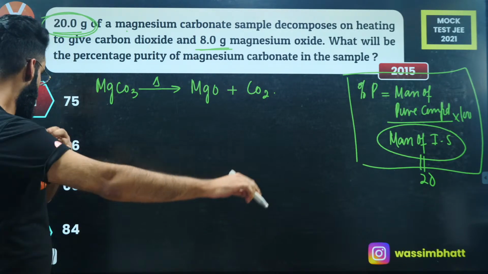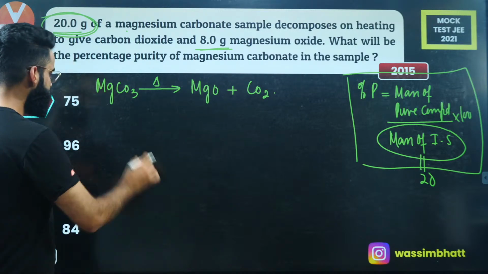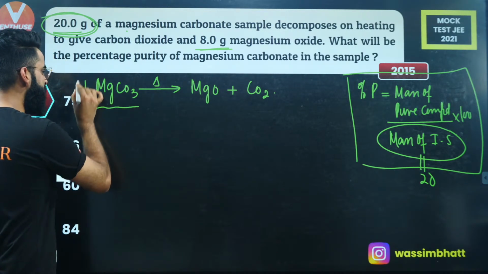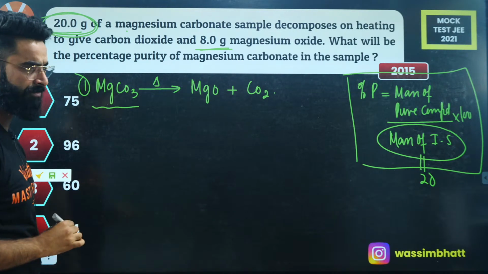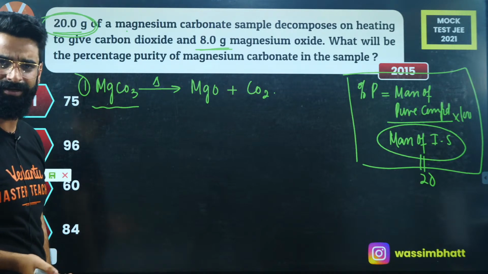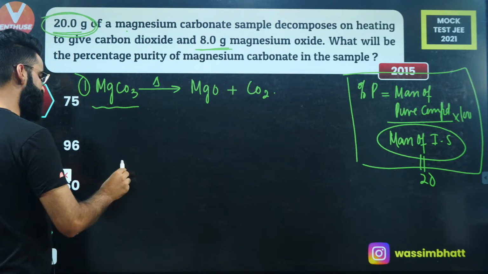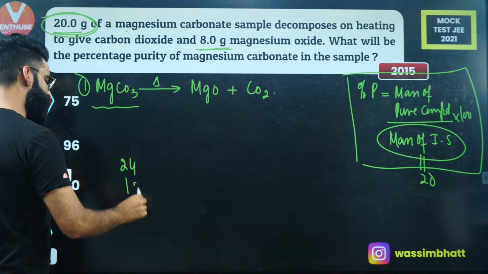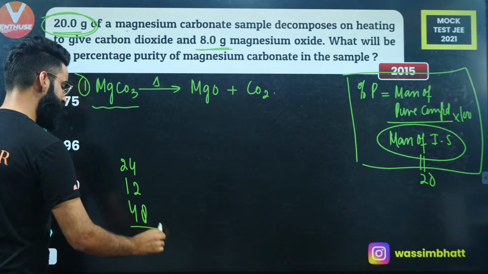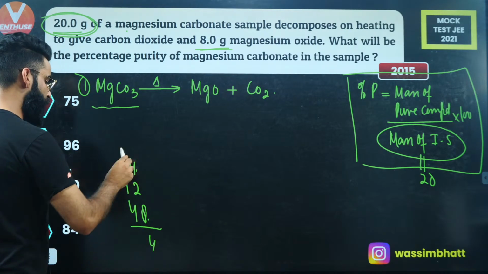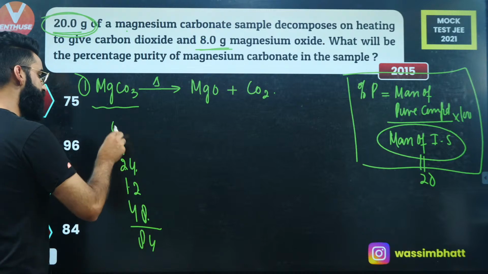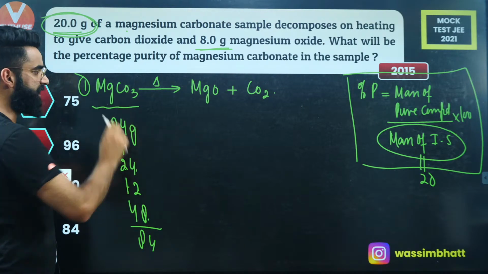Understand? So first of all, what is the mass of 1 mole of magnesium carbonate? That means I'm talking about the molar mass of magnesium carbonate. Let's calculate it. Magnesium, its molar mass is 24. Carbon, its molar mass is 12. O3, molar mass 48. 24 plus 12 plus 48 gives 84 grams. So mass of 1 mole of magnesium carbonate is 84 grams.